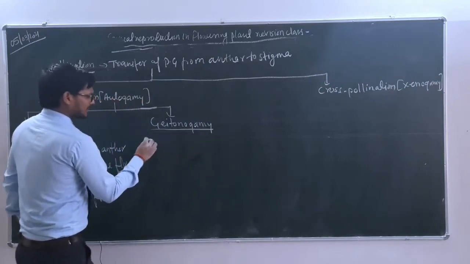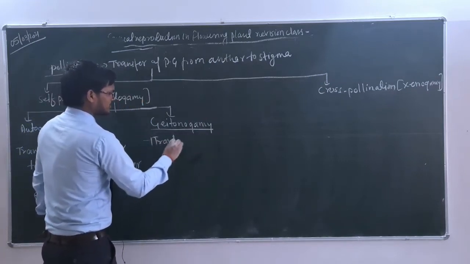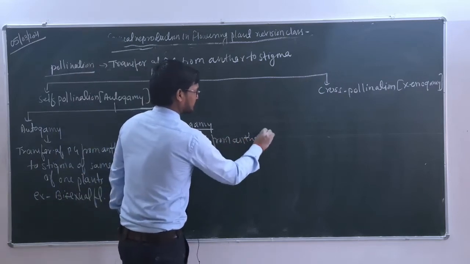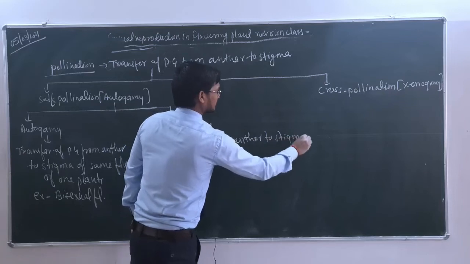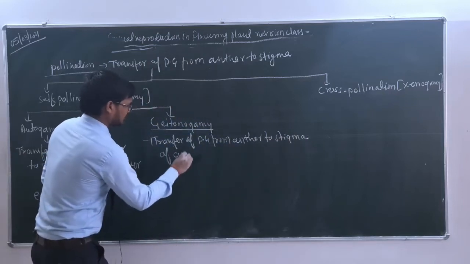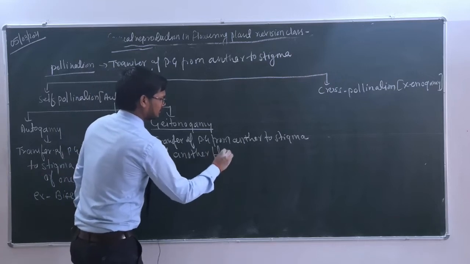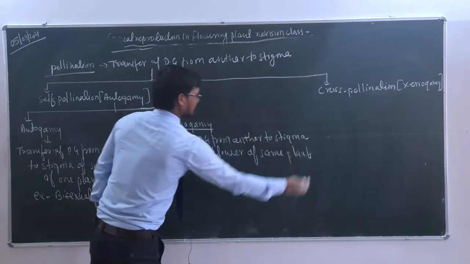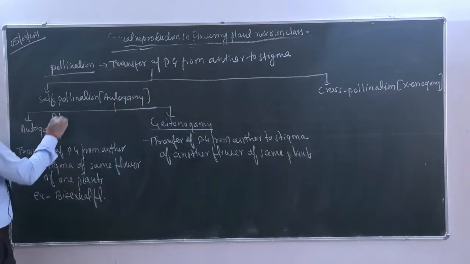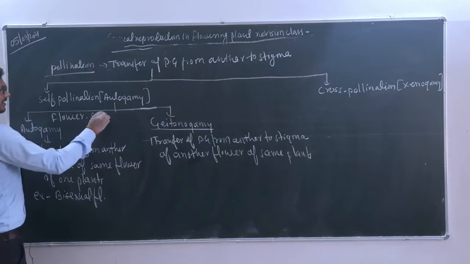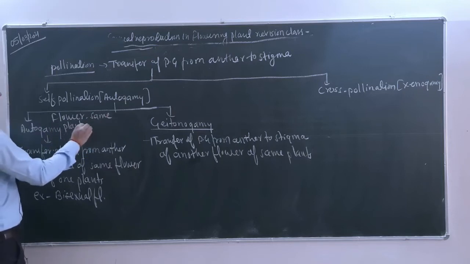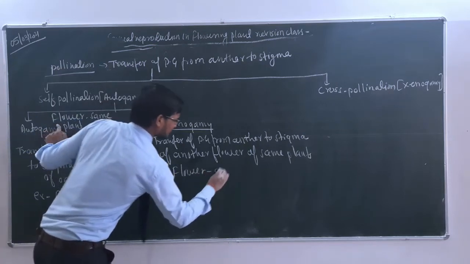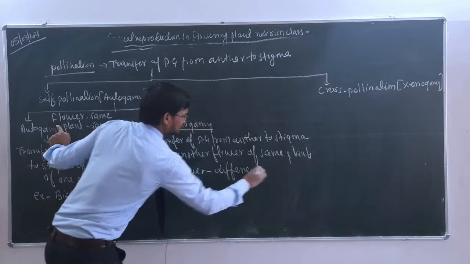What is jitonogamy beta? This is what? Transfer of pollen grains from anther to stigma of another flower of the same plant. Okay, so यहाँ पे क्या था बेटा? यहाँ पे अगर हम देखें, so here flower क्या था? सेम था. ठीक है, और प्लांट क्या था? ये भी सेम था. ठीक है, and here flower is different, but plant is what? Same.